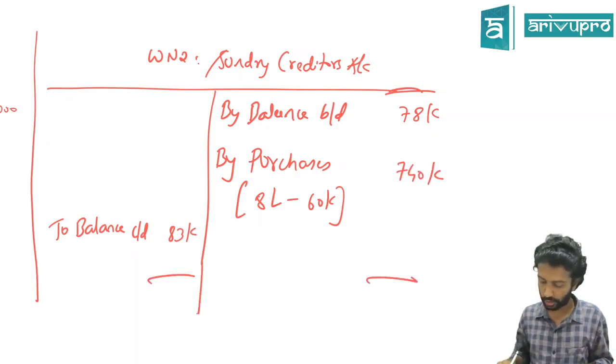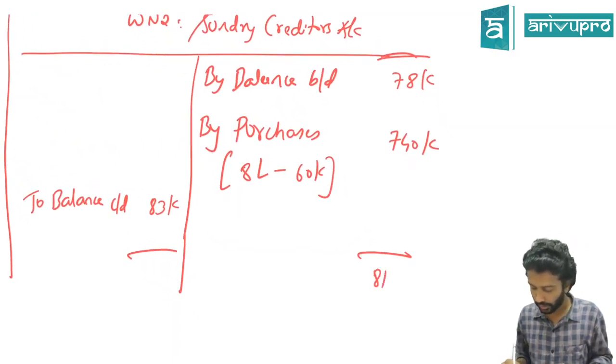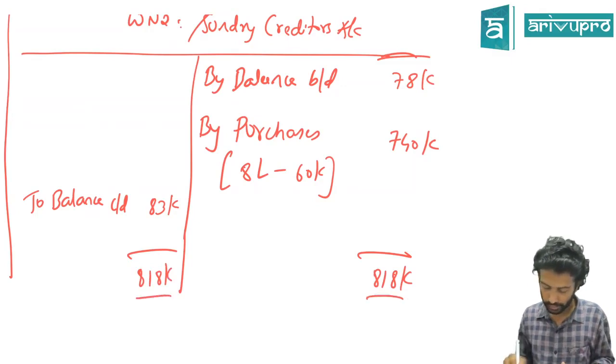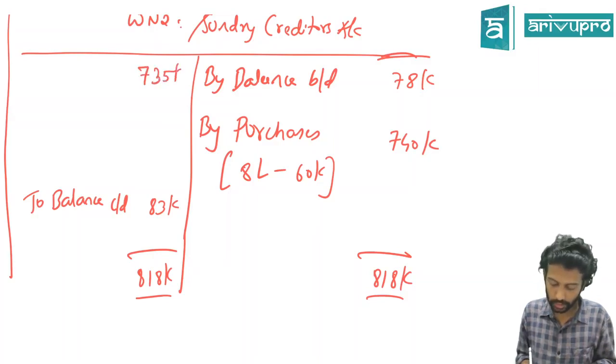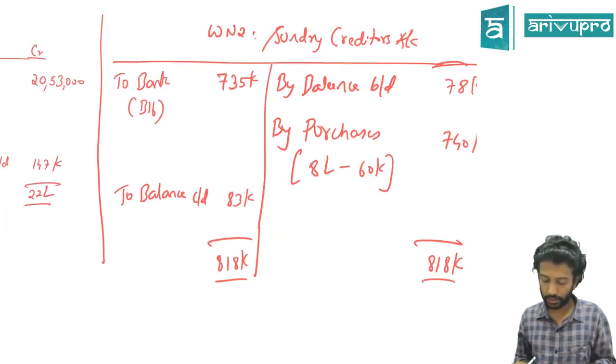Ideally ledger should match on both the sides. So this side total is how much? 8,18,000. That side also should be 8,18,000, and the balancing figure we're getting is 7,35,000. What is that? Cheque or cash paid to creditors, arrived as balancing figure.